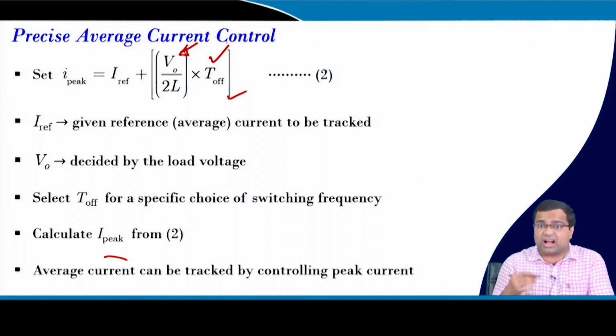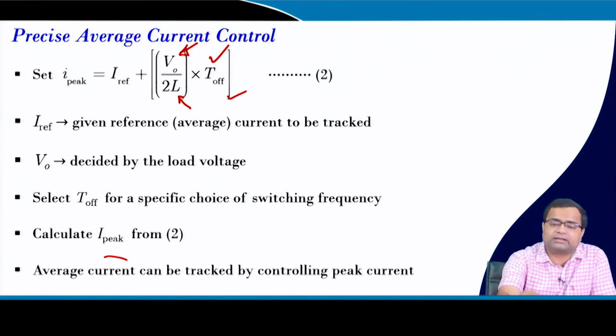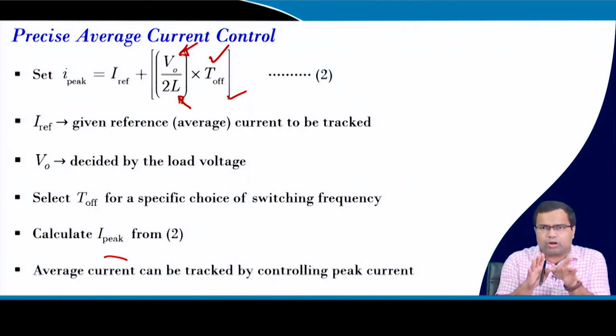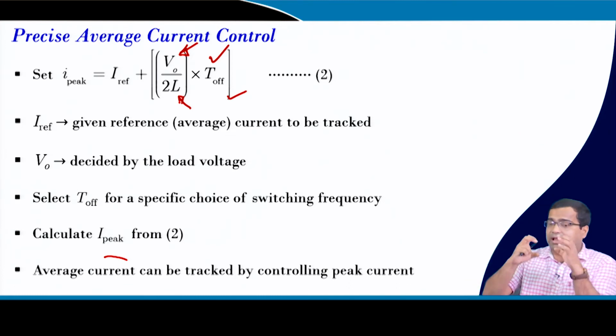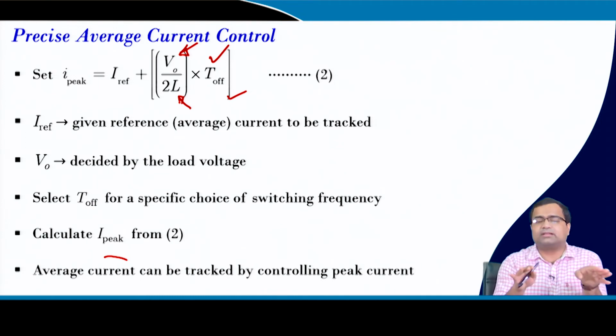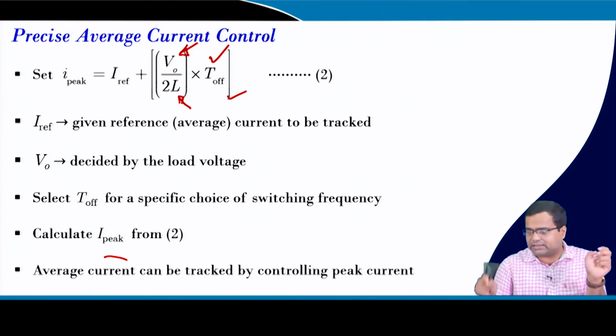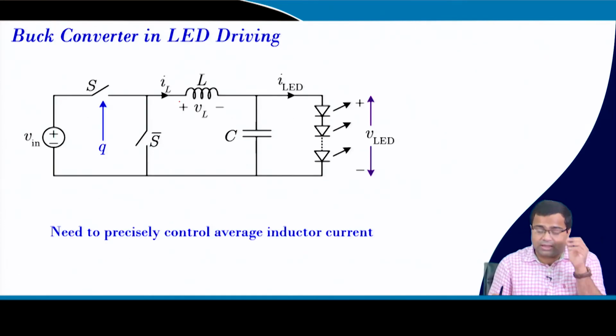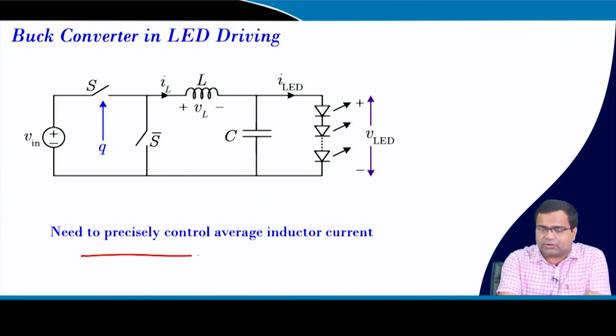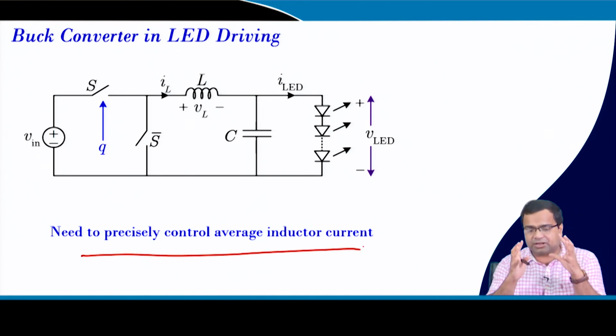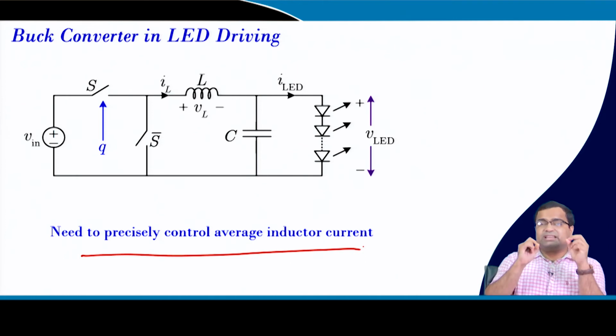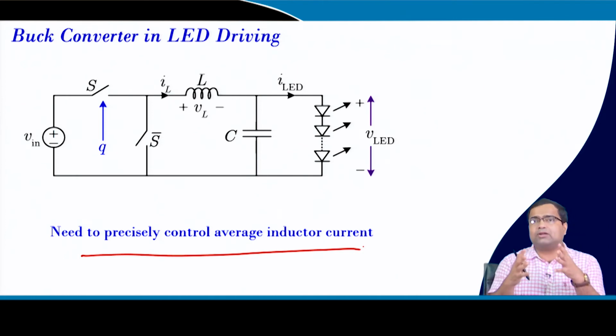And then we can implement this logic because this will be more or less known from the LED string. This will be set by us, and this is our inductance value, which we are assuming will be more or less known. There will be certain variation in the inductance value, but we can adjust. By controlling the peak current we can more or less maintain the average inductor current at its Iref value. That means we can precisely control average current, because if you go to traditional average current mode control, you need to put a very low bandwidth current controller in order to extract the average current from the inductor current.